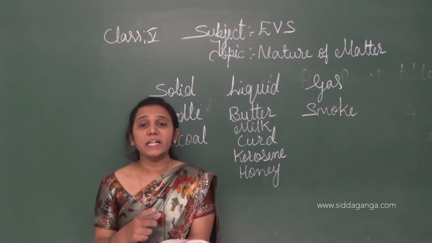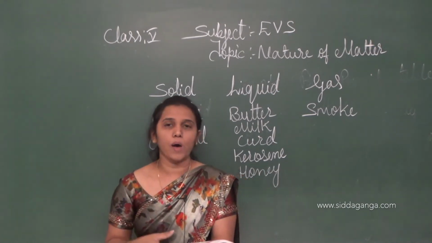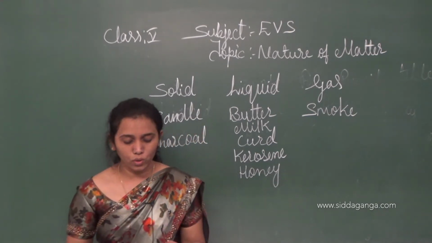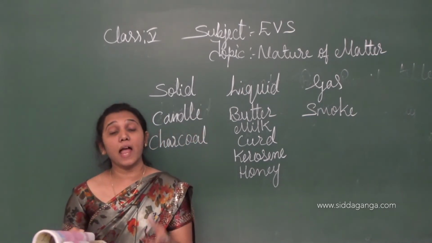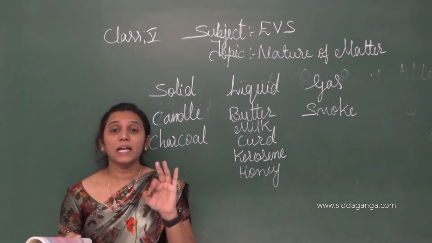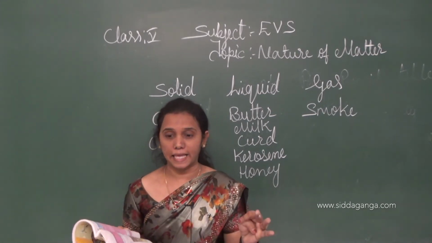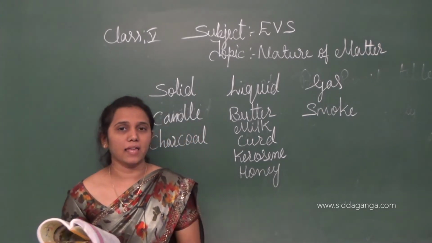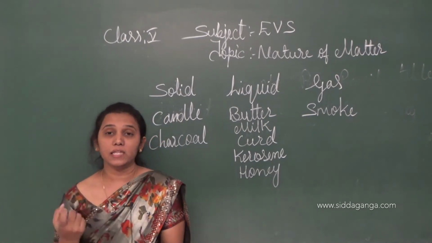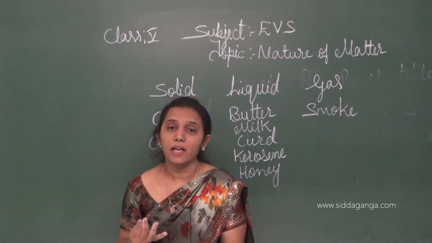Okay, see here, matter is identified in its three forms. How many forms, children? Three forms: solid, liquid and gas. Once again, matter is identified in three forms: solid, liquid and gas.